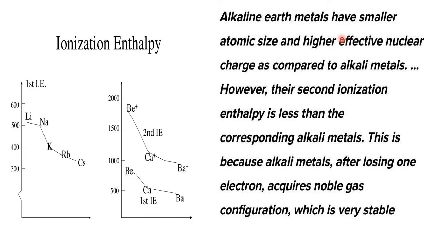IE. Alkaline earth metals have smaller atomic size and higher effective nuclear charge as compared to alkali metals. That means, if you move from left to right, atomic number increases by 1, but the electron enters the same shell. So nuclear charge increases in the nucleus, which will have control over the outer electrons. It can pull the electrons towards the nucleus, thereby you will find a slight reduction in the size. Compared to alkali metals, once again, compared to alkali metals.